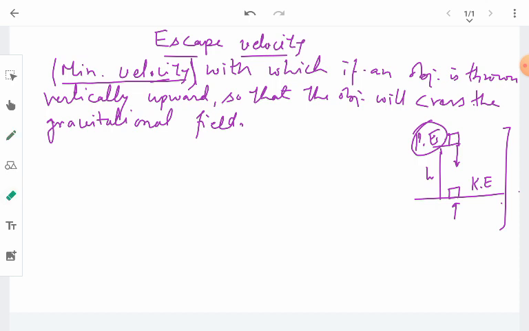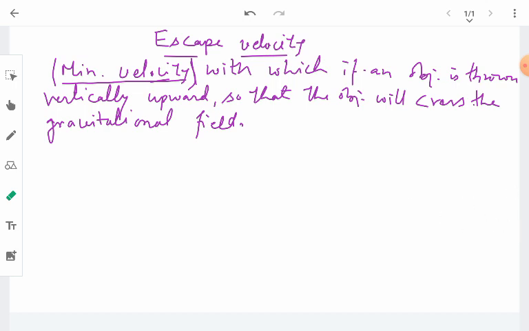So for doing that, we take the case of the earth, at some certain point which is at a distance r from the center of the earth. We are not taking the radius to be separate and this height to be separate. We are taking that we have an object at this distance r from the center of the earth, right? So we have to throw this object from this point, for example point P, so that it never comes back.